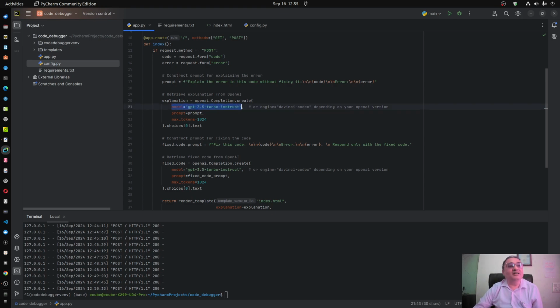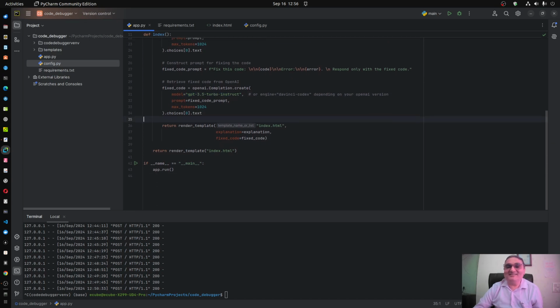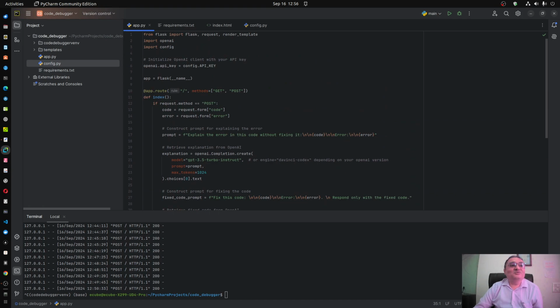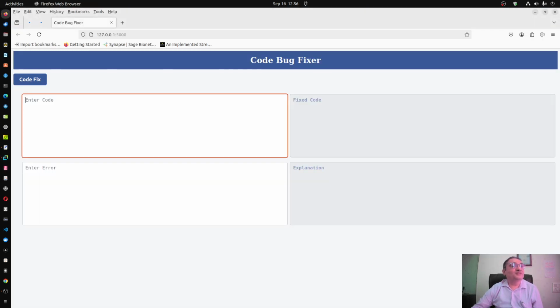Also, if you see the model, it is GPT 3.5 Turbo Instruct. As far as recently developed models are concerned, they are far more advanced than this. But this has the advantage that its API cost is now very low, so we prefer to use this code debugger. Let me show you its demo. So python app.py, and on port 5000 on my localhost, this is now developed.